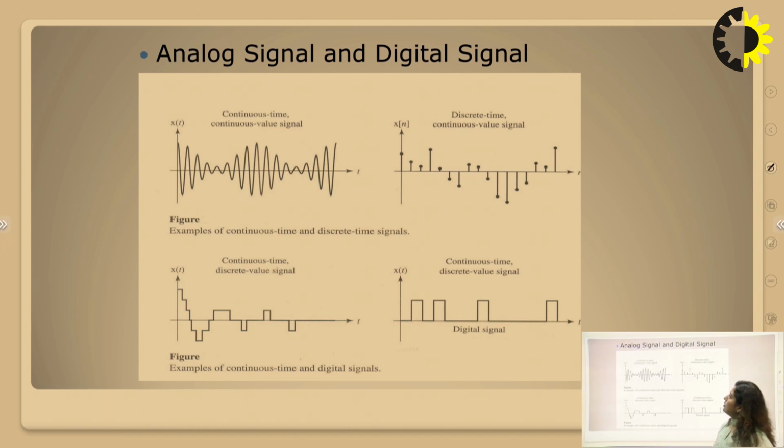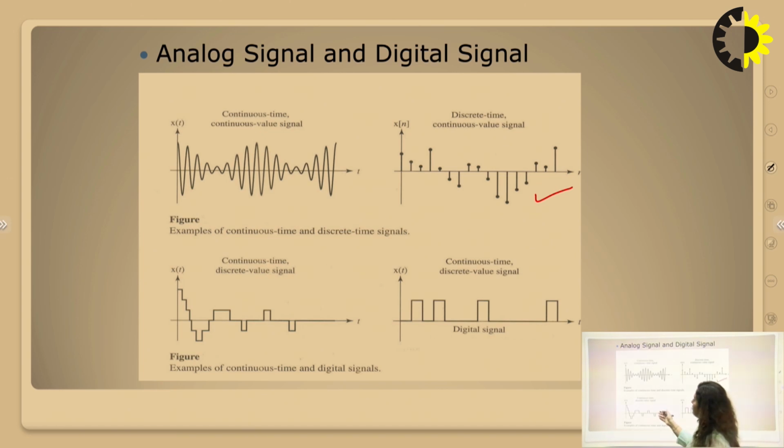Next, we have analog and digital signals. We can see from the figure itself, an analog signal is a continuous time signal and a digital signal is a discrete version of that signal. We can use the sampling theorem to discretize the analog signal, and those discrete values can be represented in the form of x[n], and these are discrete time signals.